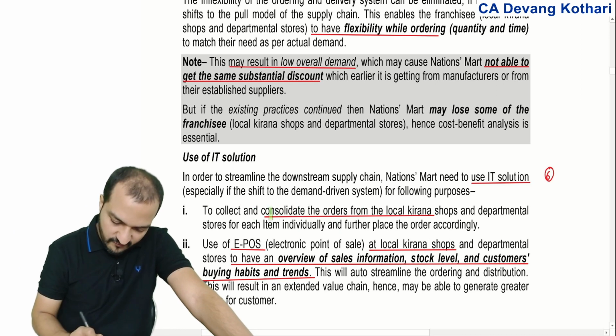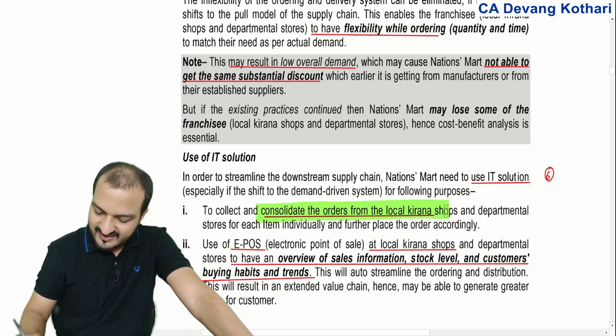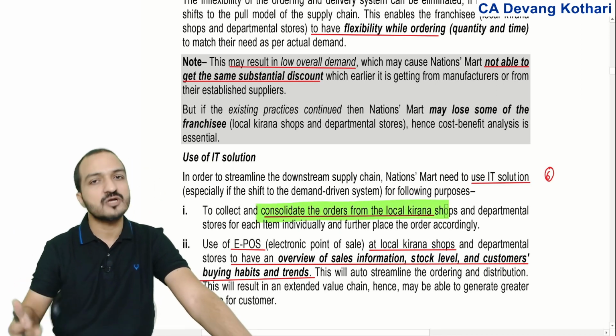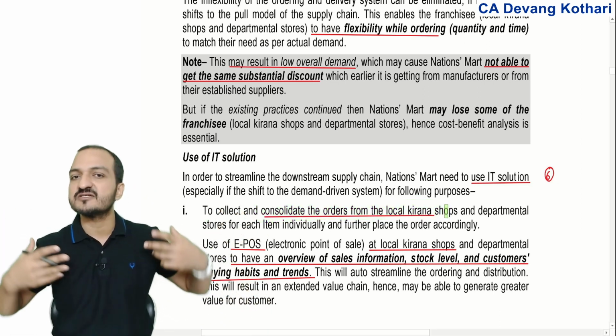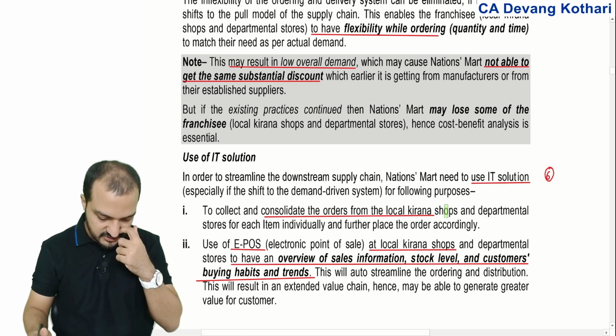Plus, I can also use software to consolidate orders from various local shops so that I have lesser transportation costs. You can consolidate the orders of more than one kirana shop and transport them together. You can save transportation costs with that.